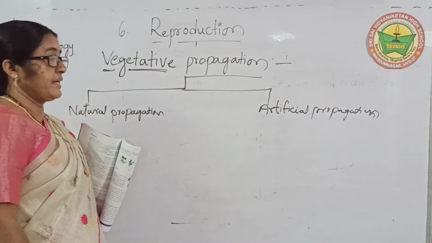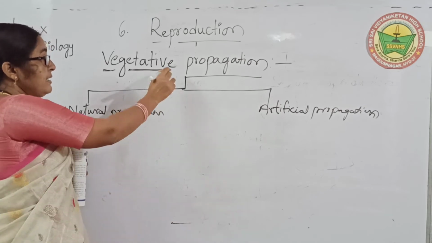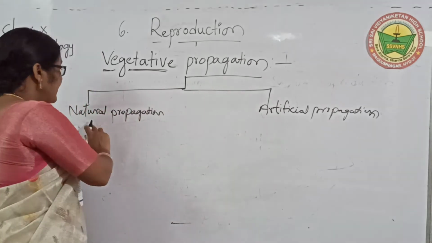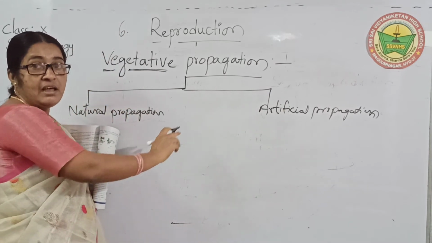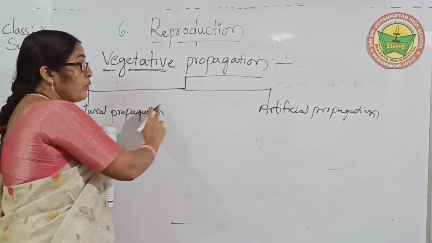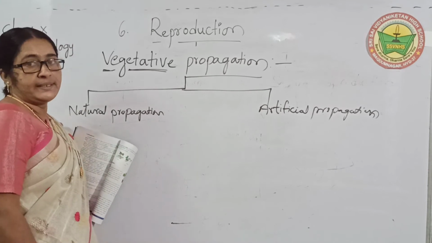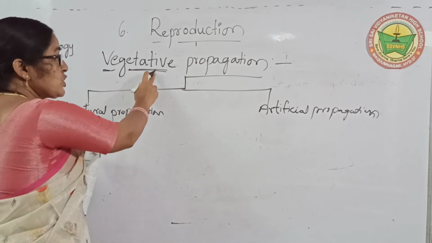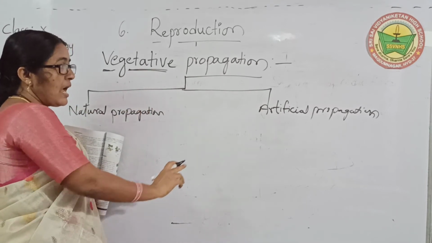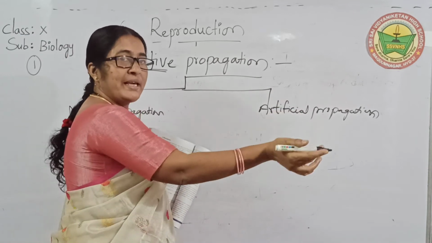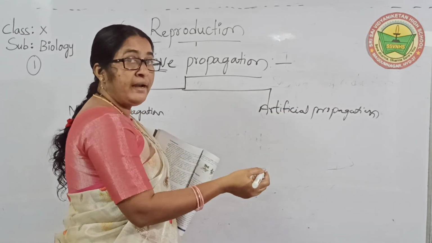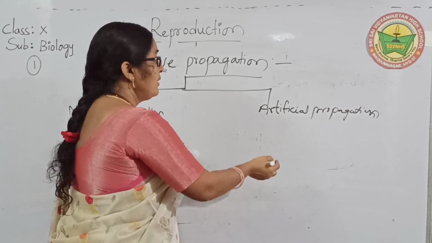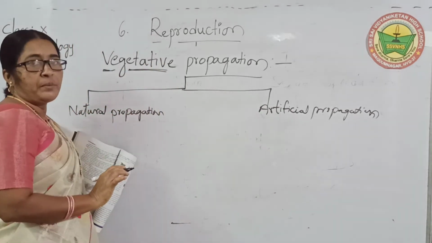Children, here two methods are there: natural propagation and artificial propagation. But both are vegetative propagation. Both methods belong to vegetative propagation. Artificial means not only chemicals, it is also something man-made, done with the help of man. So they belong to vegetative propagation.